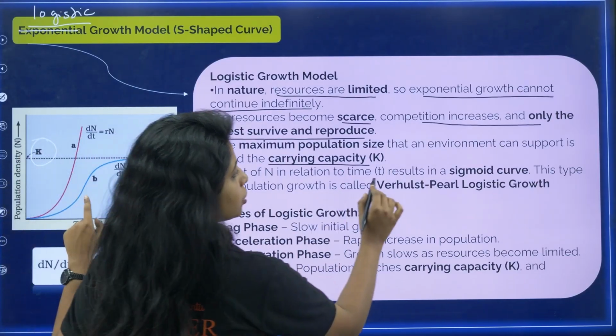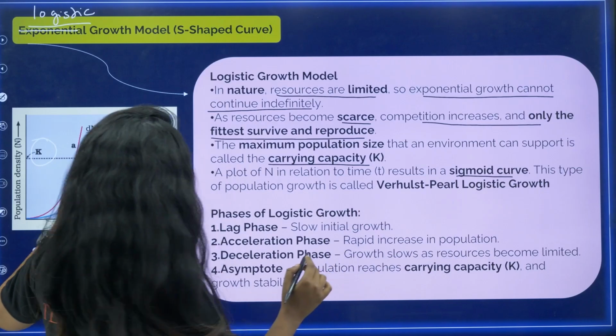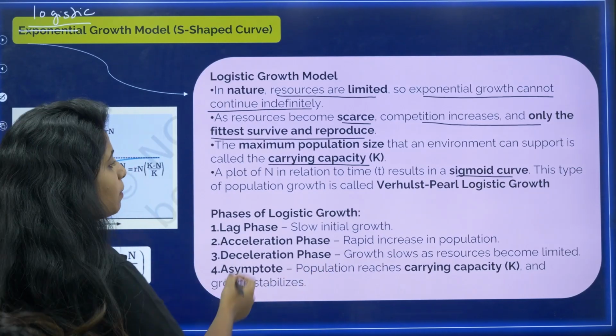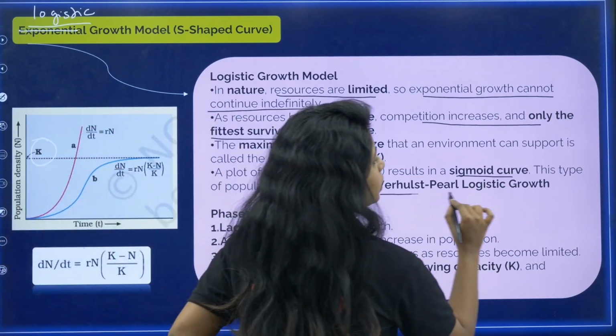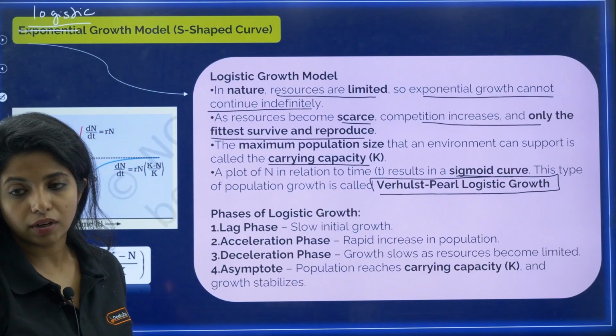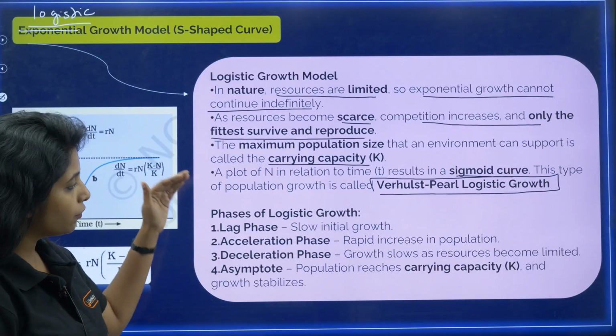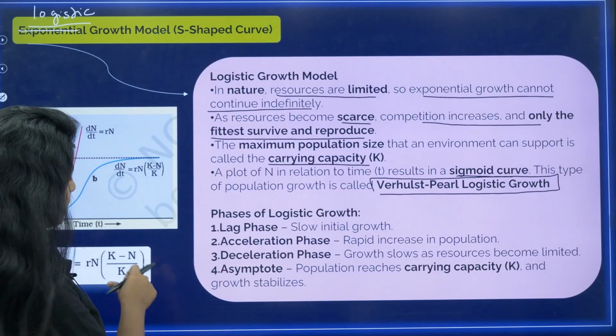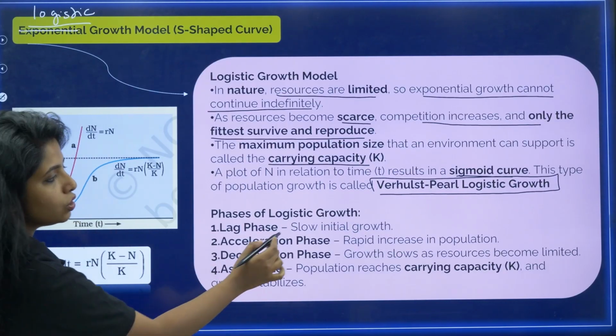A plot of N in relation to time results in a sigmoid curve. Now S means sigmoid. This type of population growth is known as Verhulst-Pearl logistic growth. Please remember, Verhulst-Pearl logistic growth. There are different phases in this logistic growth. One is the lag phase, where there is slow initial growth.